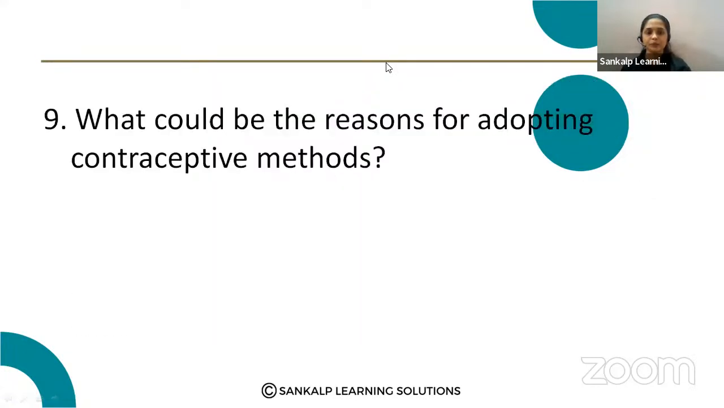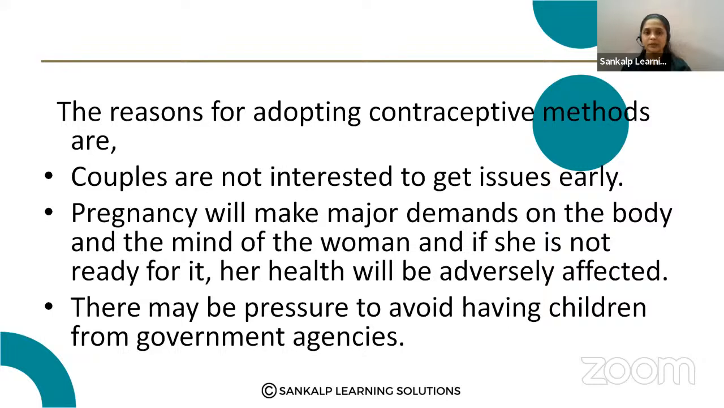Next question. What could be the reasons for adopting the contraceptive methods? Here, why are the couples adopting them? The couples are not interested in getting children early. So sometimes the couples do not want the child. So in that case, they adopt the contraceptive method.